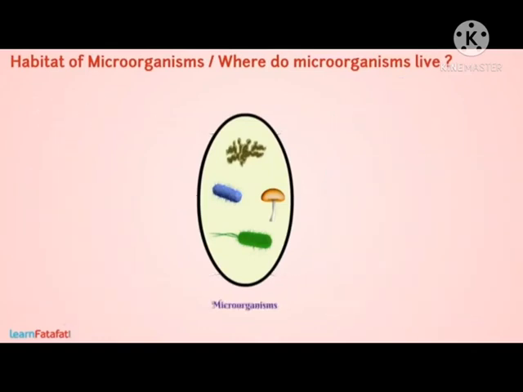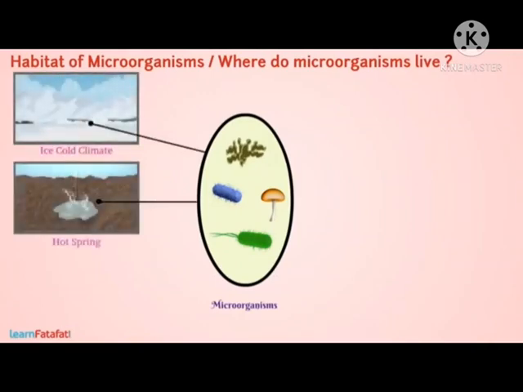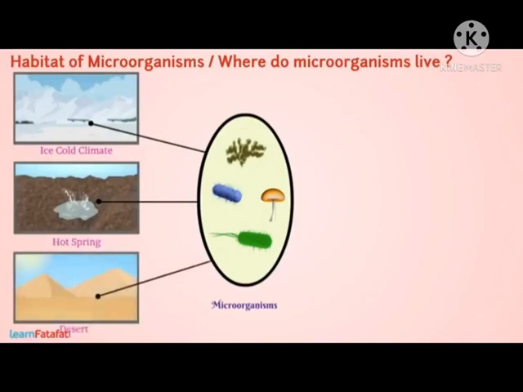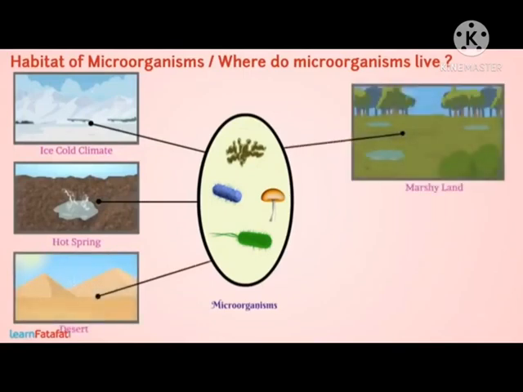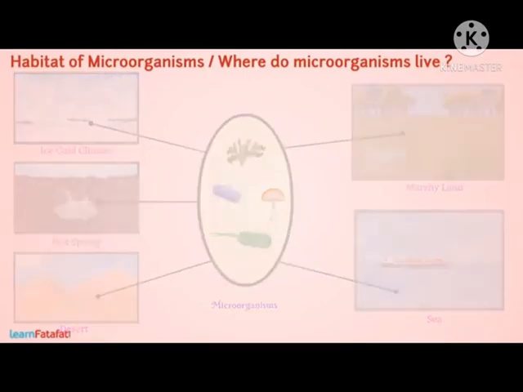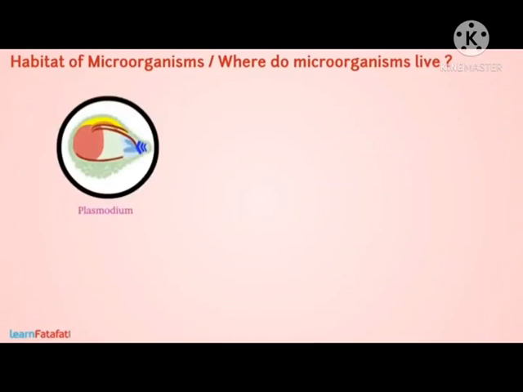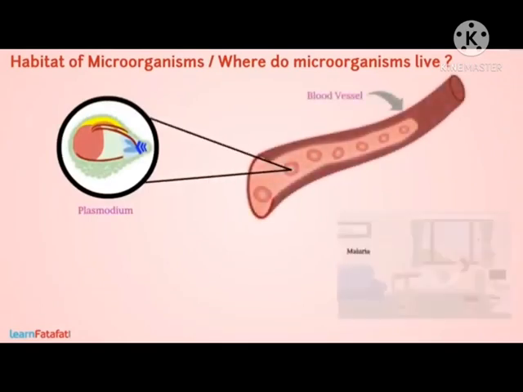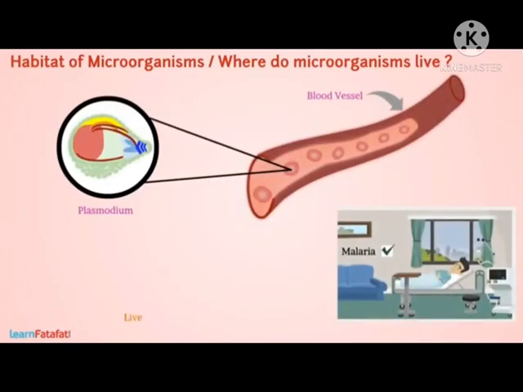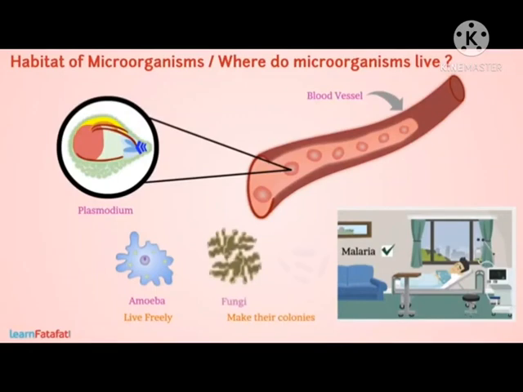These organisms can survive in all types of environments, such as ice-cold climates, hot springs, deserts, marshy lands, even at the bottom of the sea. Some microorganisms grow on other organisms, for example, Plasmodium, which lives in human blood and causes malaria. Some live freely, such as amoeba, and others make their colonies, such as fungi and bacteria.